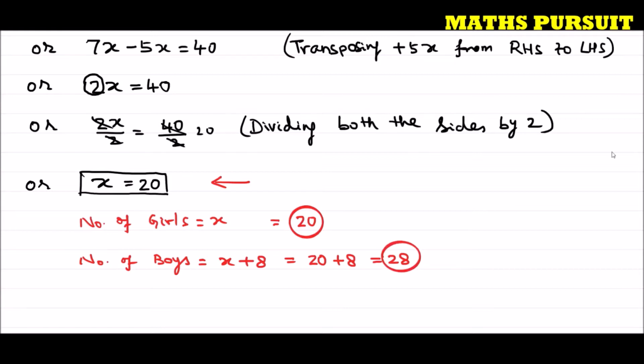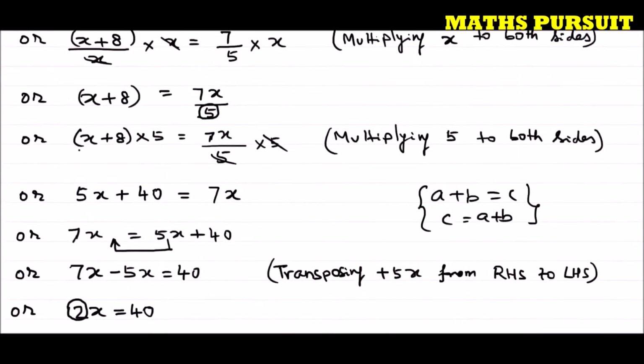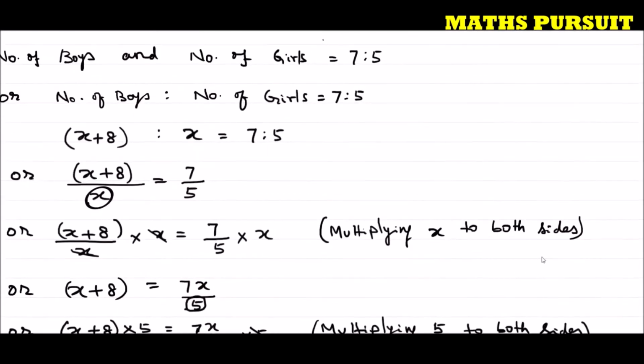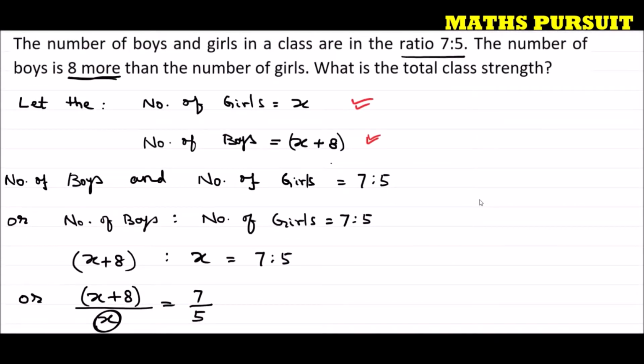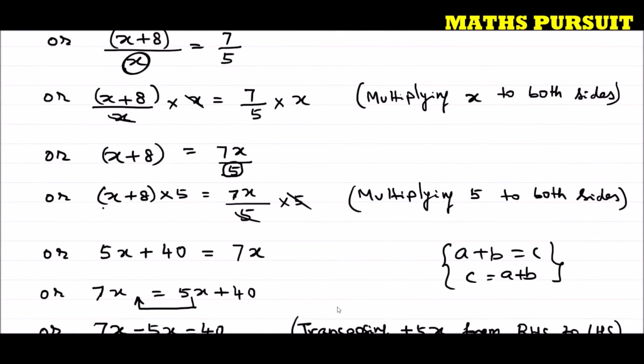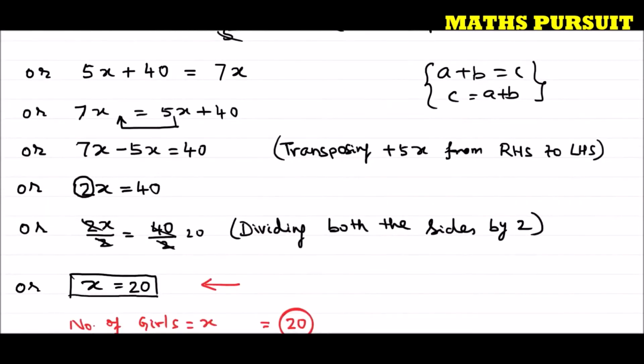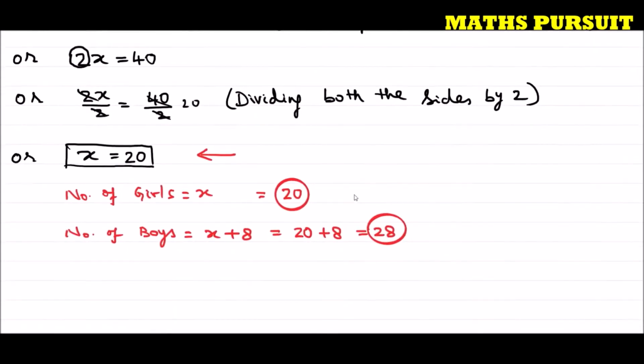That means let us look to the last part of the question so that we can write our concluding answer. Question is asking us what is the total class strength. Now, if we add the number of boys and the number of girls, then we can get the total class strength.